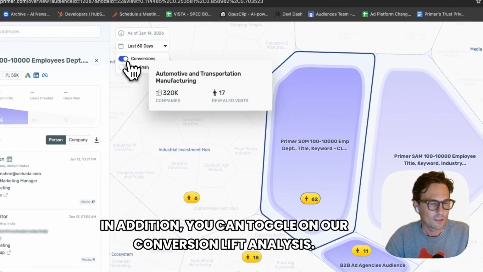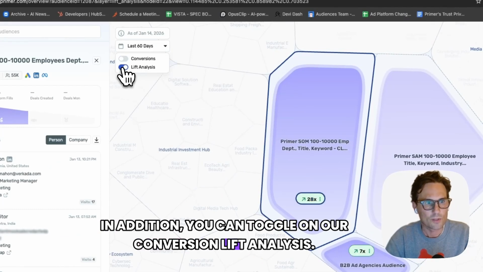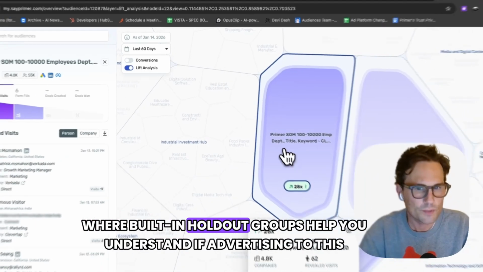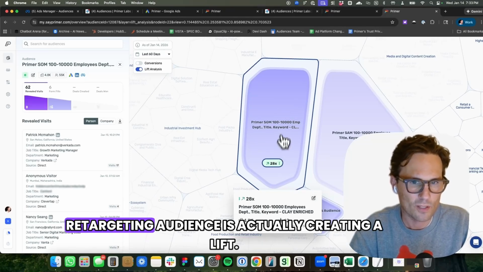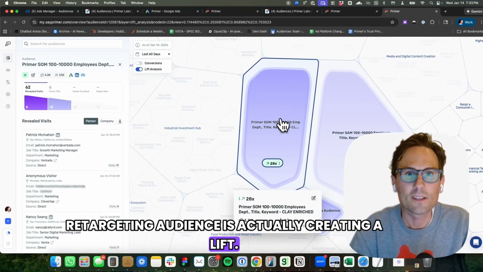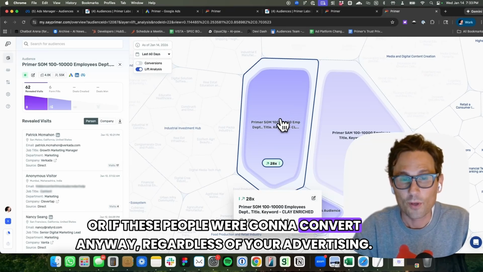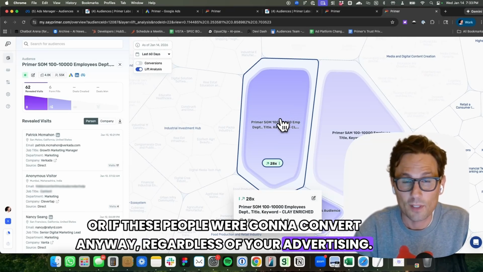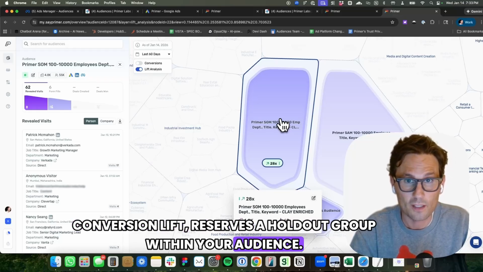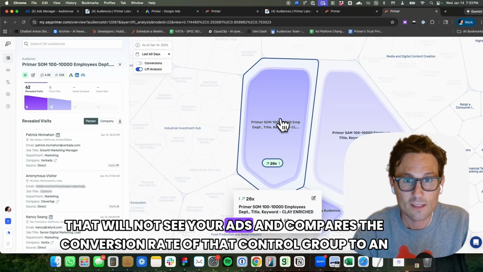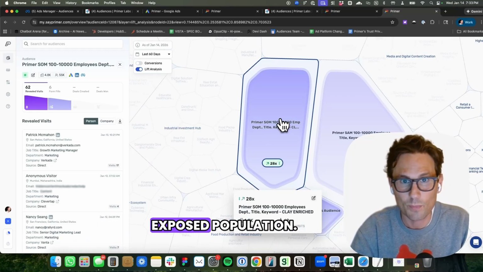In addition, you can toggle on our conversion lift analysis, where built-in holdout groups help you understand if advertising to this retargeting audience is actually creating a lift, or if these people were going to convert anyway, regardless of your advertising. Conversion lift reserves a holdout group within your audience that will not see your ads and compares the conversion rate of that control group to an exposed population.